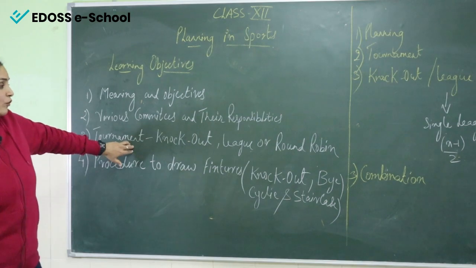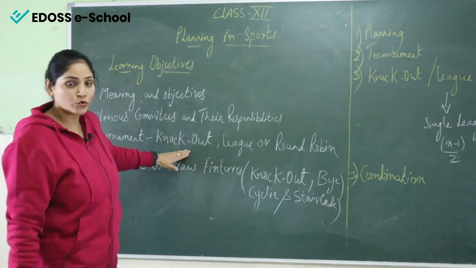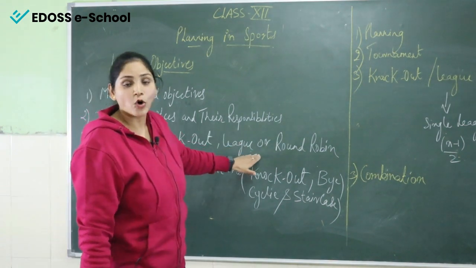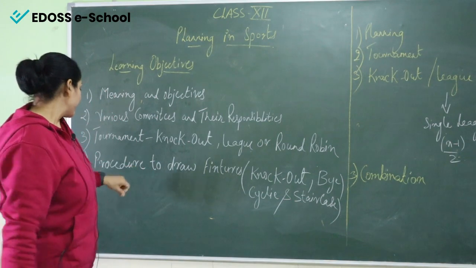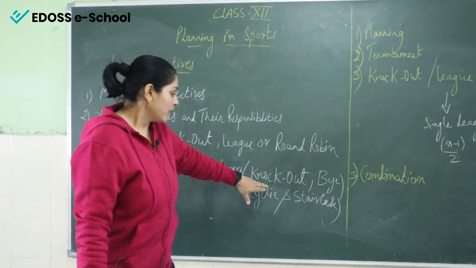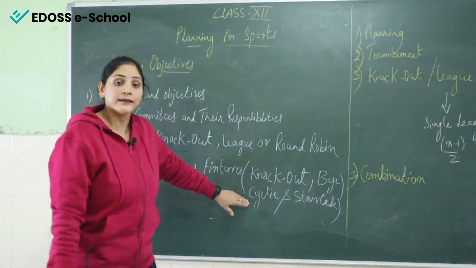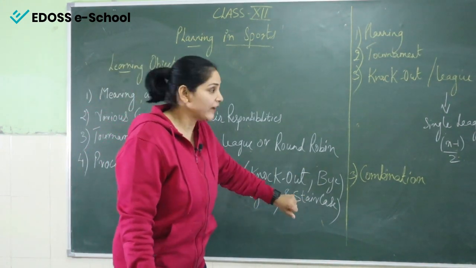In tournament, we have 3 or 4 types of tournament. First, knockout tournament, after that league or round robin tournament, then combination tournament. Last is the procedure to draw fixtures: knockout by seeding method, cyclic and staircase method, right?